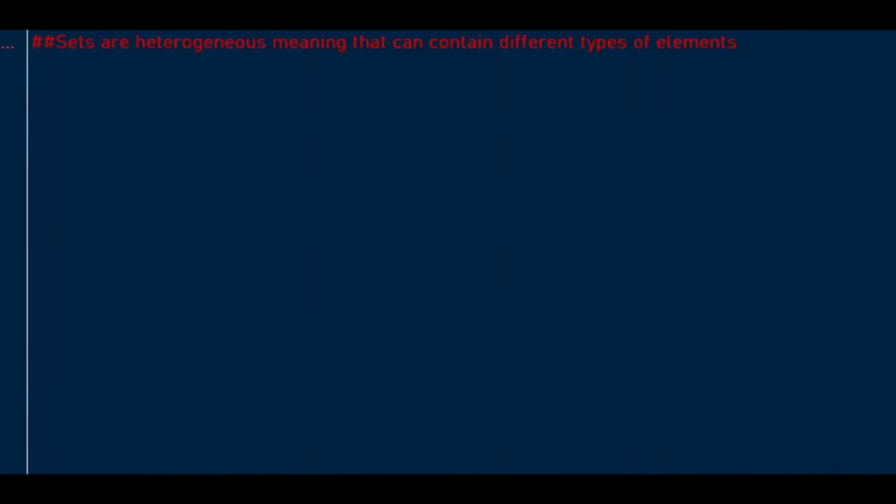Sets are heterogeneous, meaning that they can contain different types of elements. Let's define a set with mixed types. So in this definition, we have a variable called mixed set where we have a string, so this is a character string, and then we have an integer and another string.